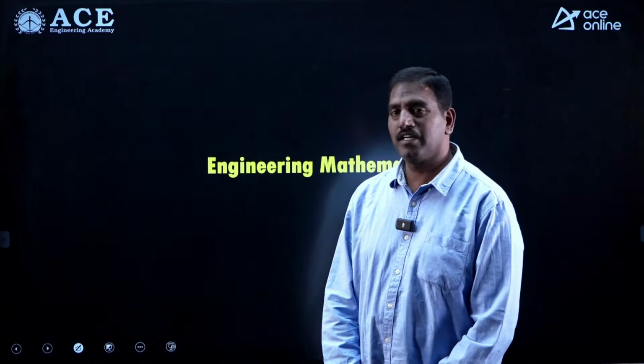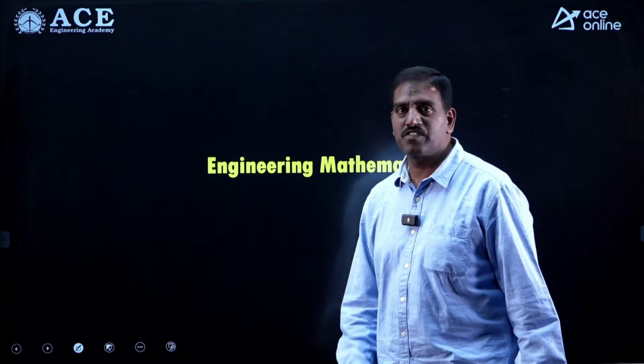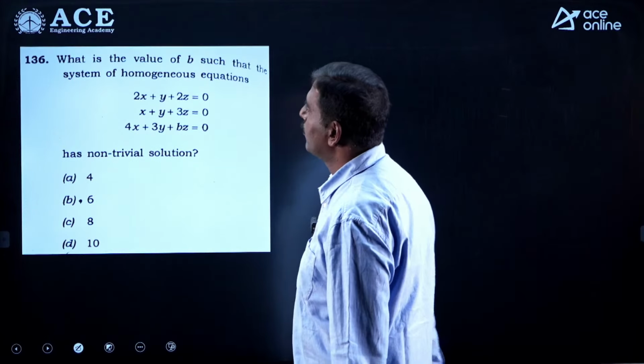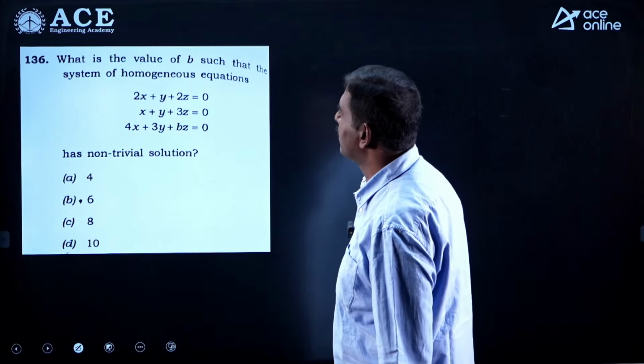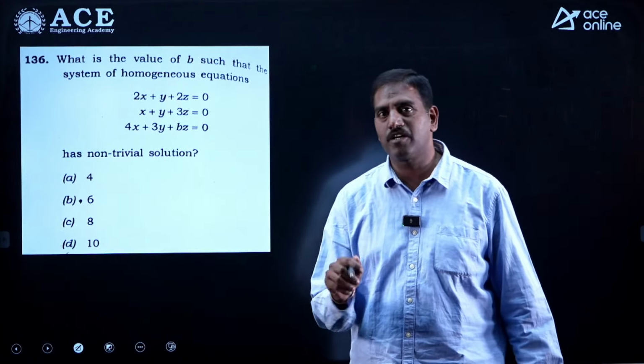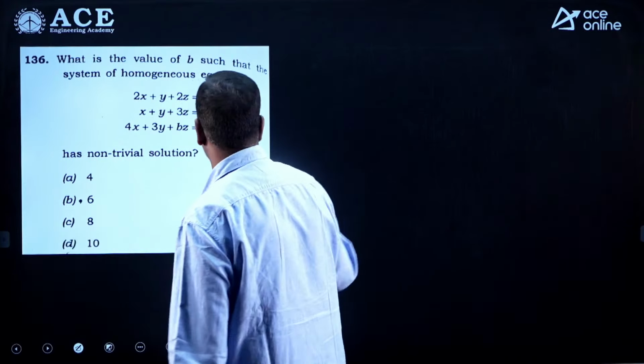Okay, now we will start engineering mathematics. 12 questions are given in engineering mathematics. This is problem number 136. What is the value of B such that the system of homogeneous equations has a non-trivial solution? Non-trivial solution means the determinant is 0. Equate the determinant to 0, and we will get the value of B.